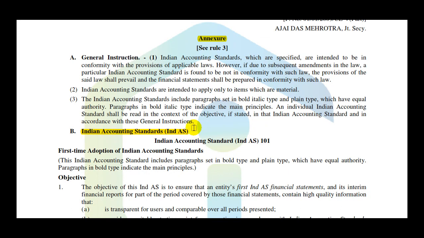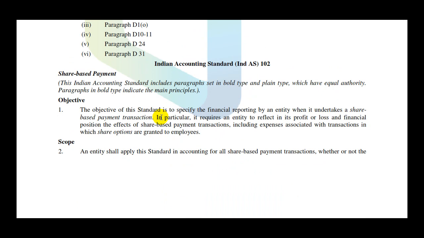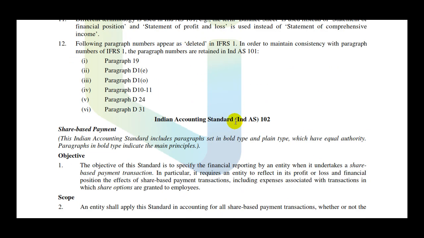As you can see, part B includes Indian accounting standards. For example, Ind AS 101, maybe I can show you one more Ind AS. Like here, after completing Ind AS 101, we have Ind AS 102, and so on and so forth. That is from Ind AS 101 to Ind AS 114, and then from Ind AS 1 to Ind AS 40.